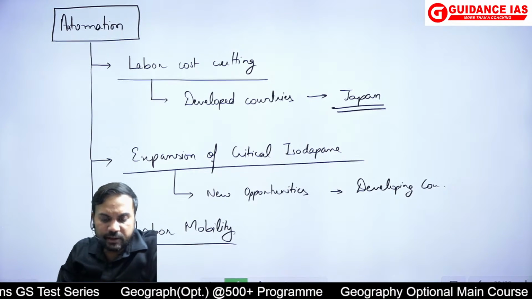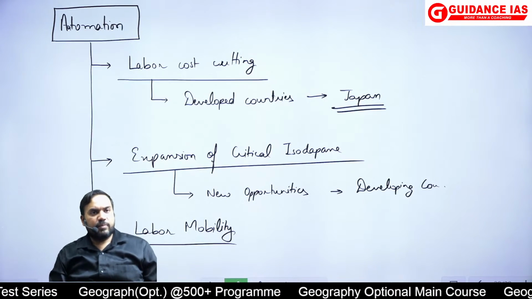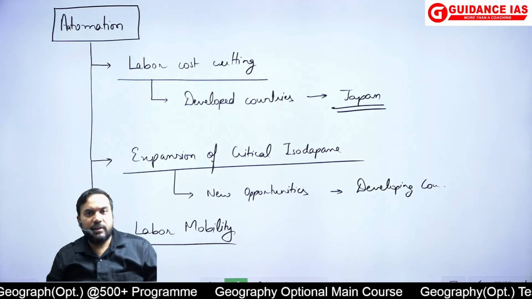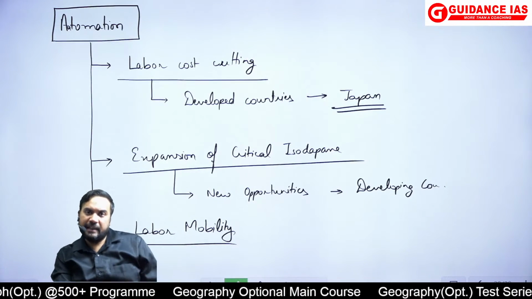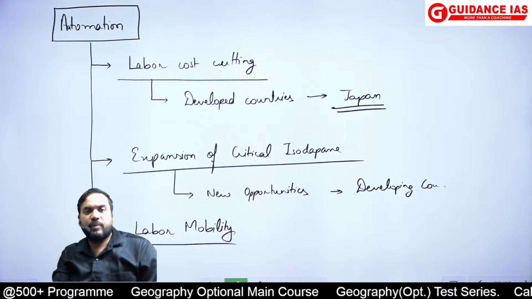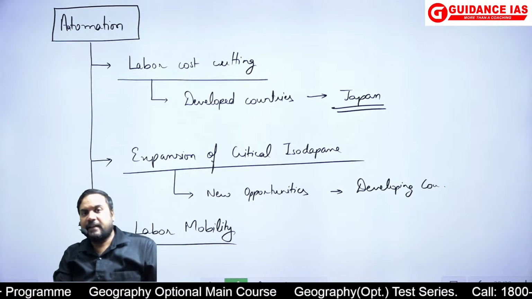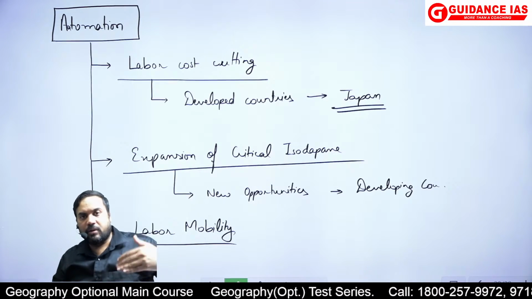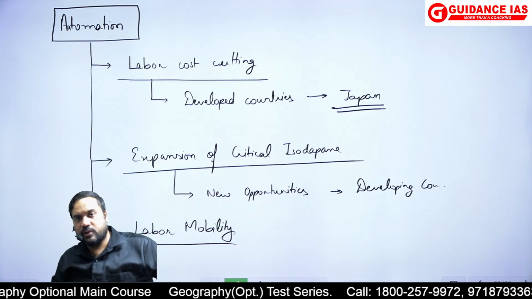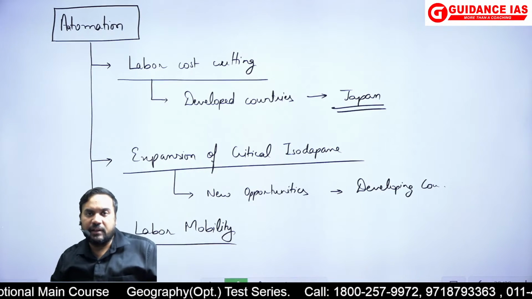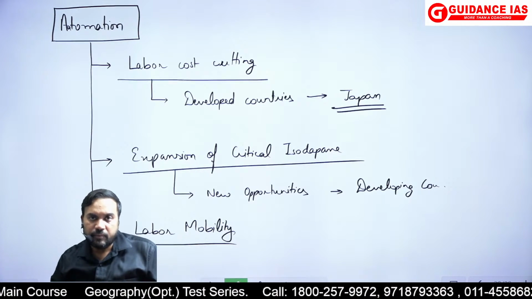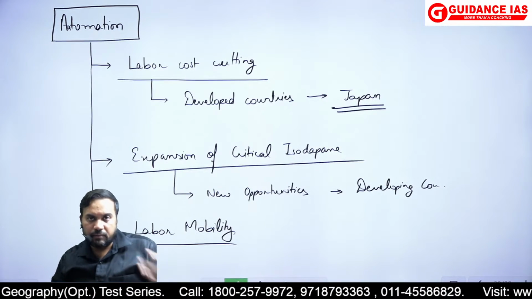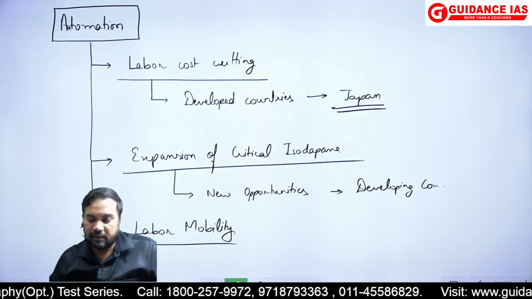So with automation, what has taken place? Transportation has also become more efficient. Okay. And essentially the labor mobility, particularly within the countries, has also changed. Like take the example of India. We find that with automation, with the development of technology, the labor mobility is also increasing. More people are moving toward the south. And that is also one of the factors which is very clearly going to change the manufacturing phenomena.